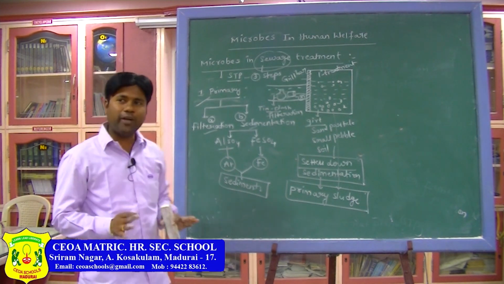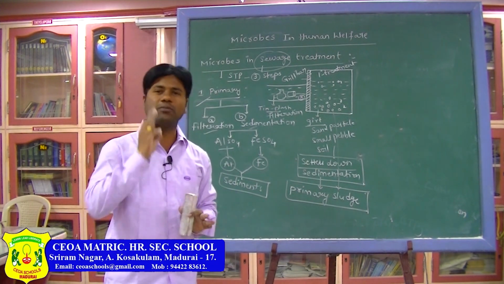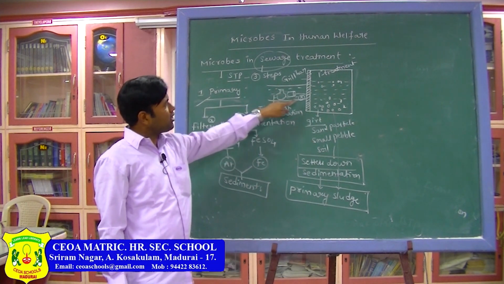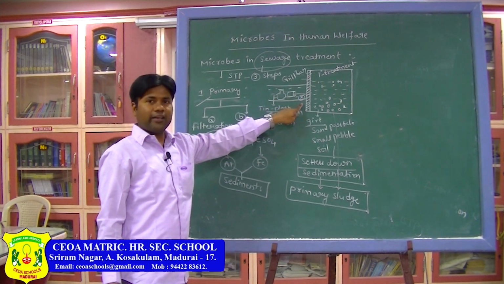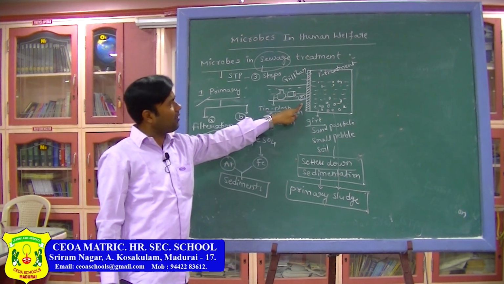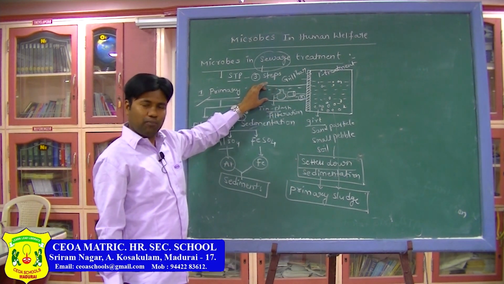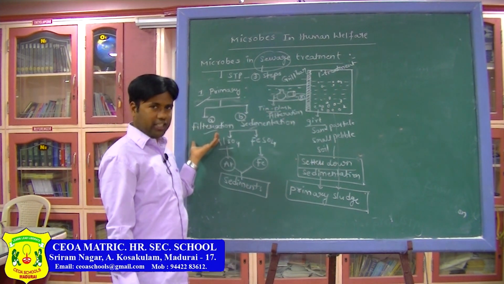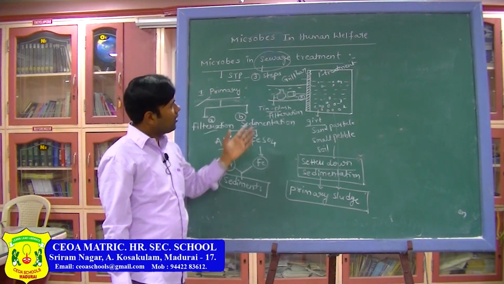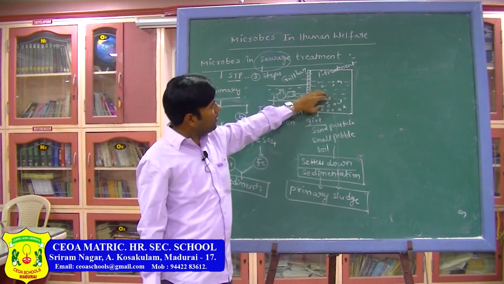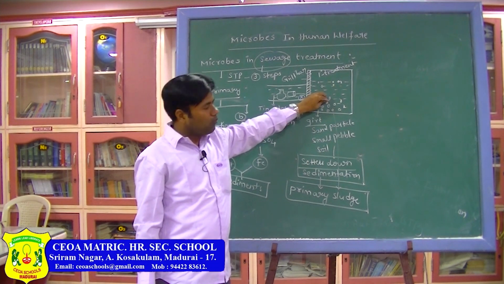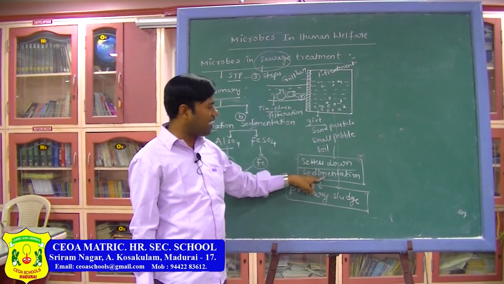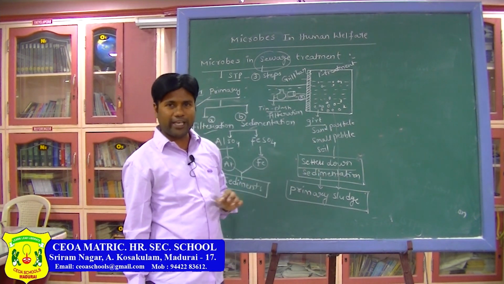In the primary treatment, in the physical process, there are two substeps. One is filtration, another one is sedimentation. Filtration, due to the grill bar, which is an iron bar, all the tins and plastic covers will be stopped here itself. I think it is clear, filtration is completed. Next is sedimentation. Sewage, dirt and dust all enter this chamber, and most of them reach the bottom. That is what we call primary sludge, and that process we call sedimentation.